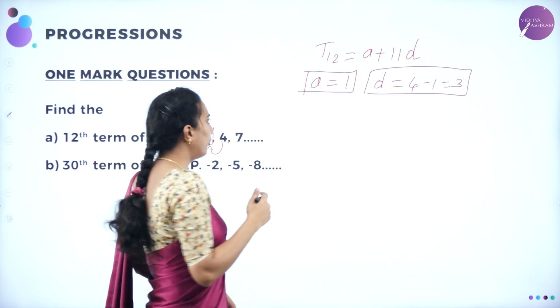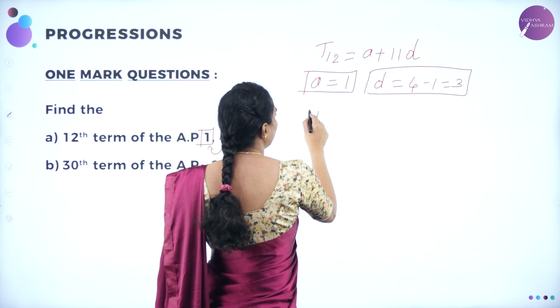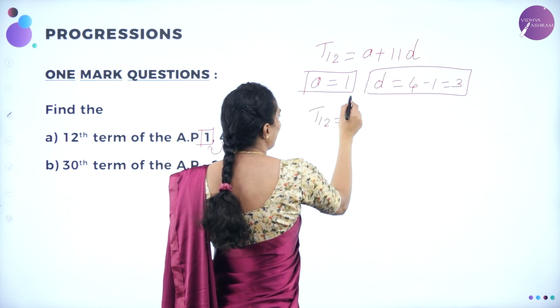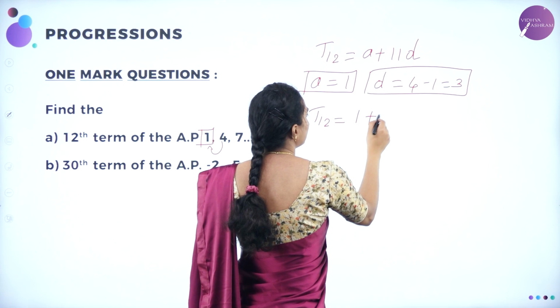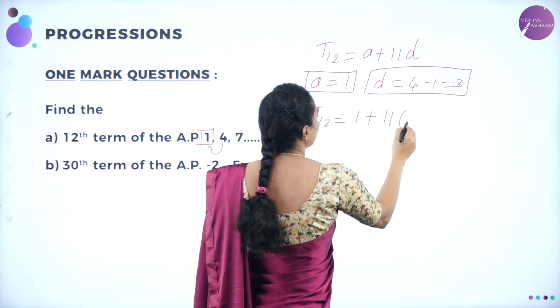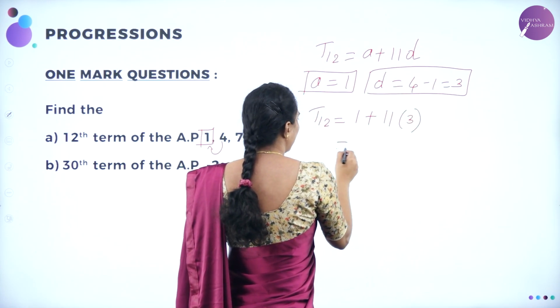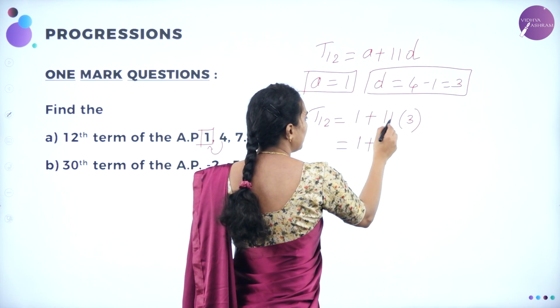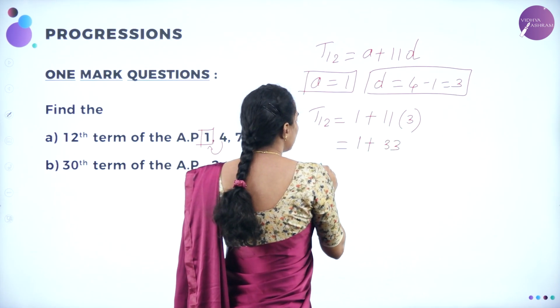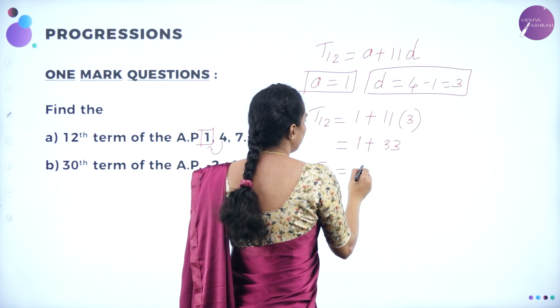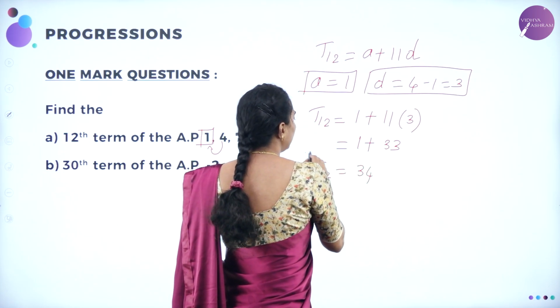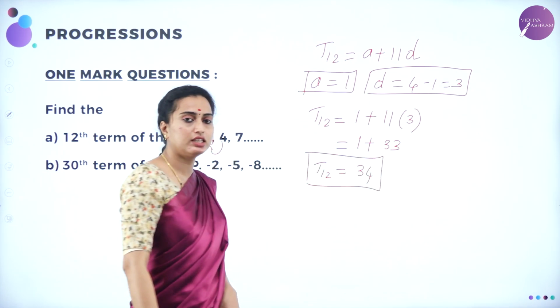Correct? So therefore, I can substitute in the formula directly. T12 is equal to A, which is 1, plus 11 into D, which is 3. Which implies T12 is equal to 1 plus 11 3s are 33. So T12, you are having the term as 34.